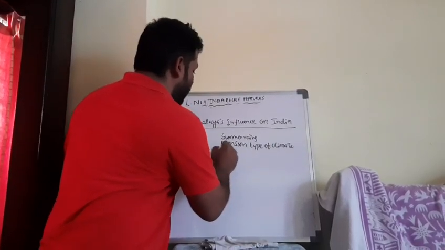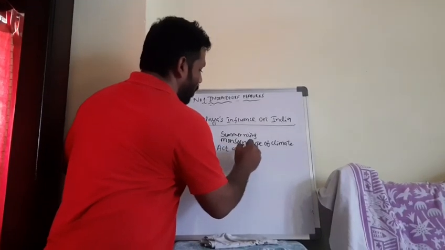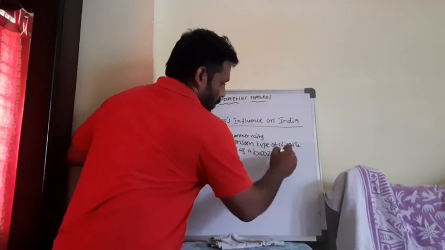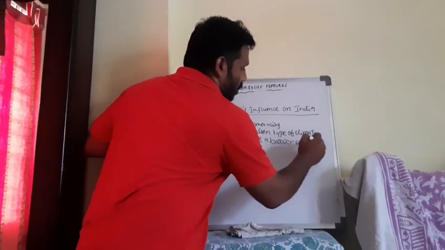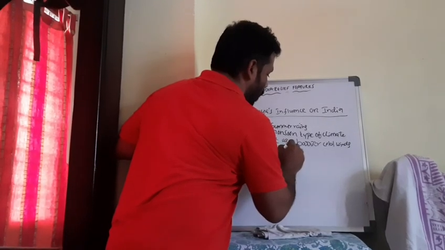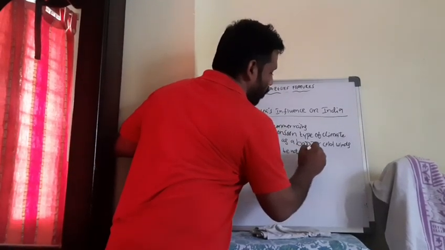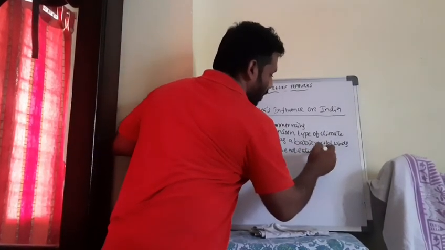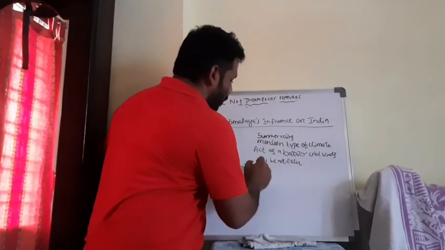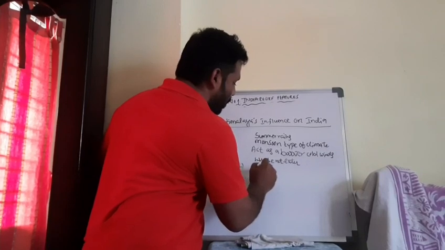Next is acting as a barrier. How? The cold winds do not enter our country, due to the Himalayas only. From where? From Central Asia. And the Himalayas are the source of perennial rivers.